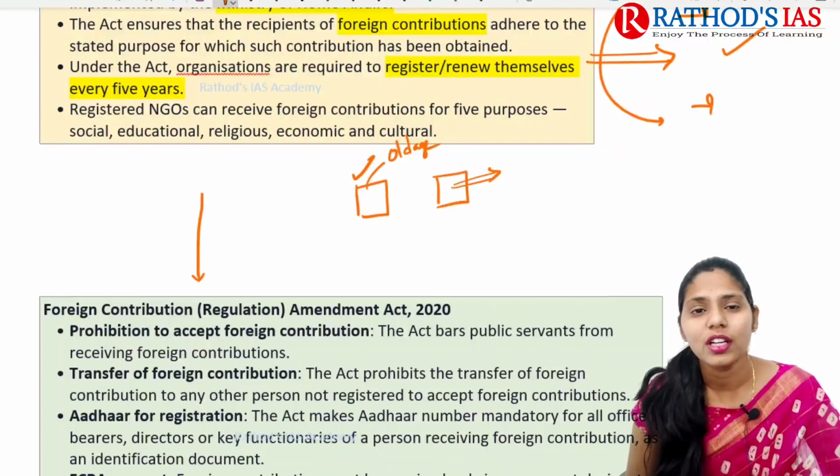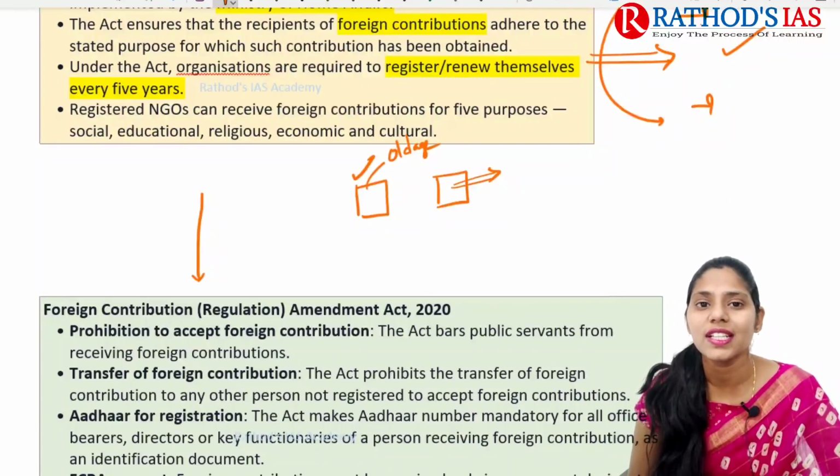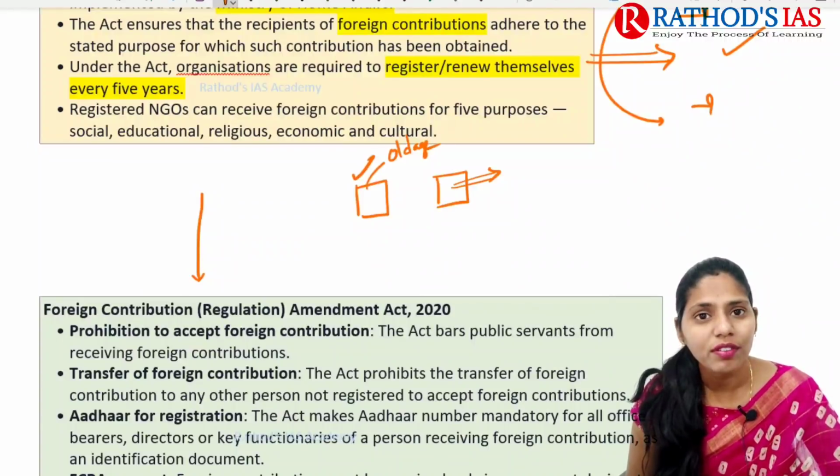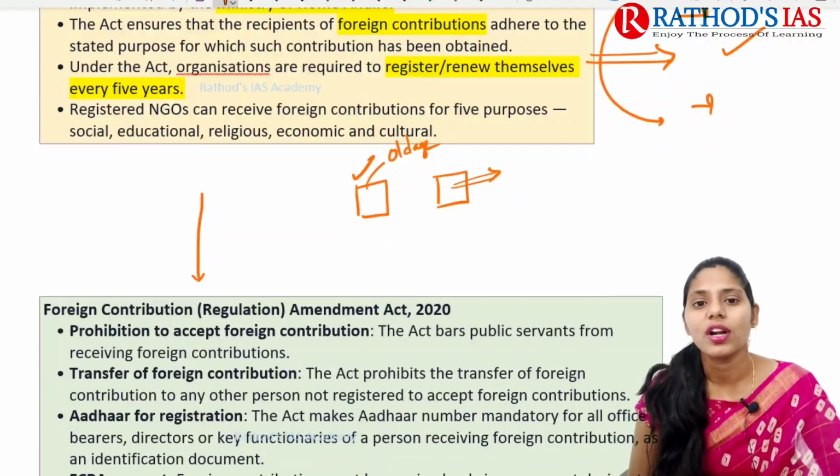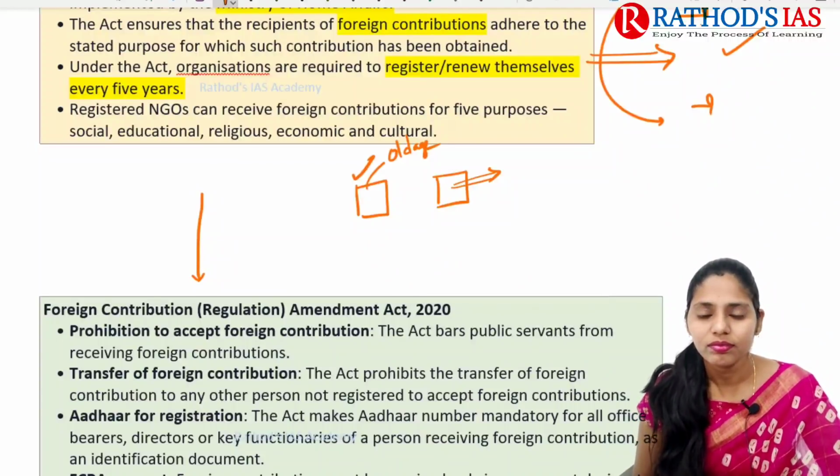These foreign contributions need to be used for the stated purpose. So who will look after this? That will be under FCRA, the Foreign Contribution Regulation Act.